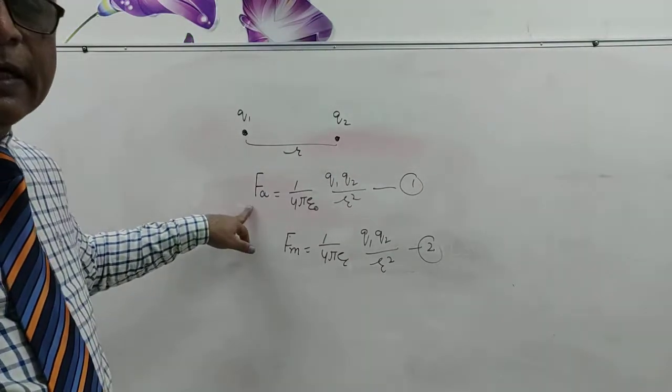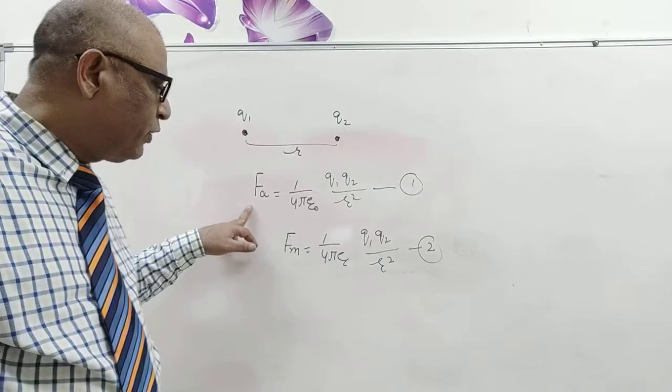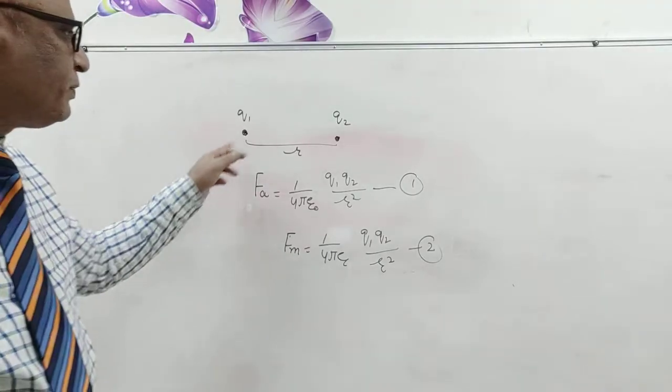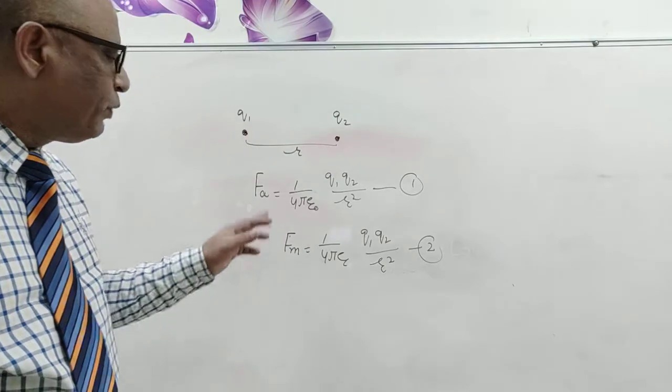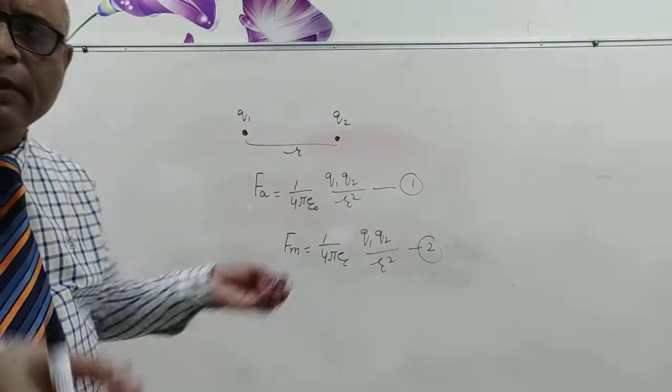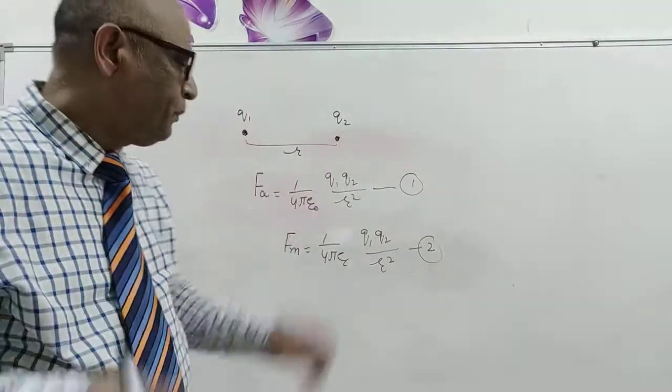Fa is the force between both charges when they are in air or vacuum. Fm is the force between both charges when they are kept in a medium.